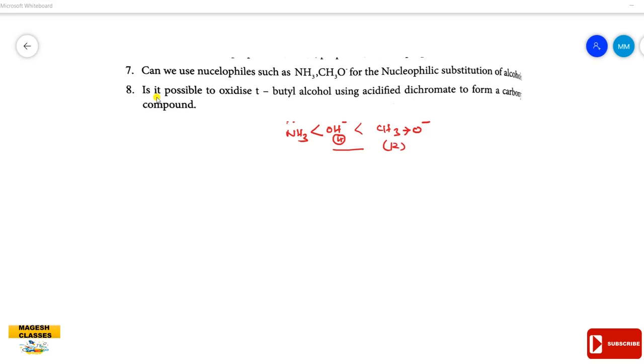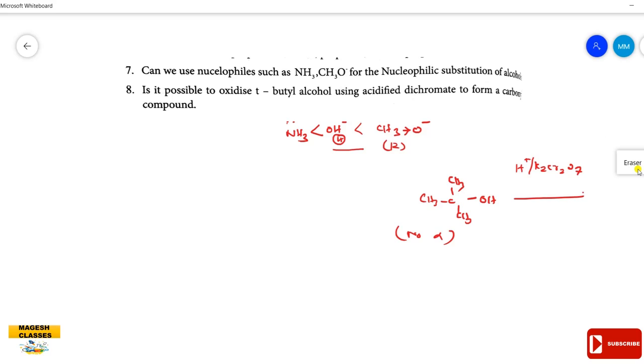Then question number 8. Is it possible to oxidize tertiary butyl alcohol using acidified dichromate to form the carbonyl compound? Acidified dichromate is an oxidizing agent, and this is tertiary butyl alcohol. It has no alpha hydrogen atom, so the oxidation is not possible under normal condition.